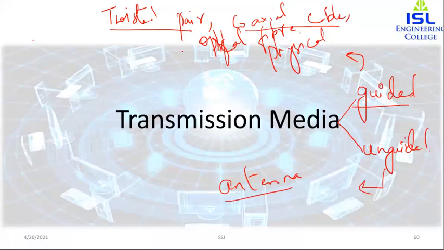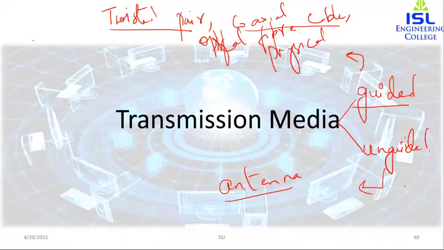But now optical fiber has come into play. The tremendous capacity of optical fiber has made the medium more attractive, that is, optical fiber is better than twisted pair and coaxial cable. So for high-speed LANs and long-distance applications, we are using optical fibers right now.